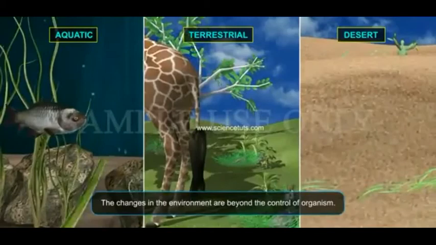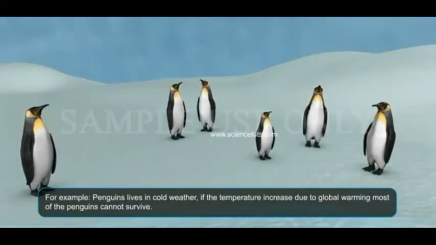The temperature on earth can increase or decrease. Water level may go up or down. For example, penguins live in cold weather. If the temperature increases due to global warming, most of the penguins cannot survive.